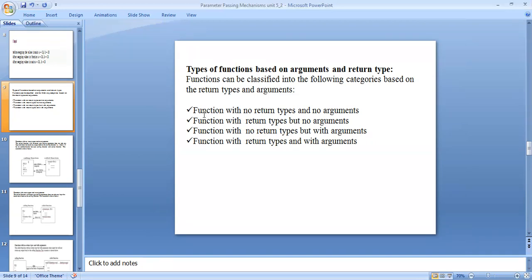The types of functions based on arguments and return types are four types. One is function with no return type and no arguments. Function with return type but no arguments. Function with no return type but with arguments. Function with return type and with arguments.